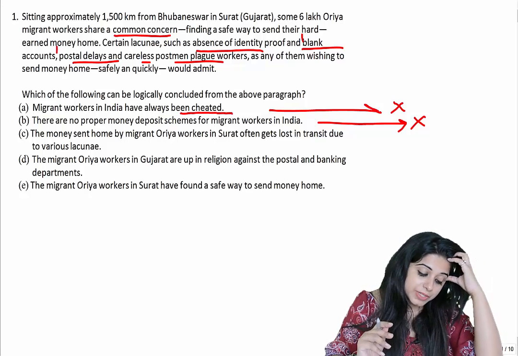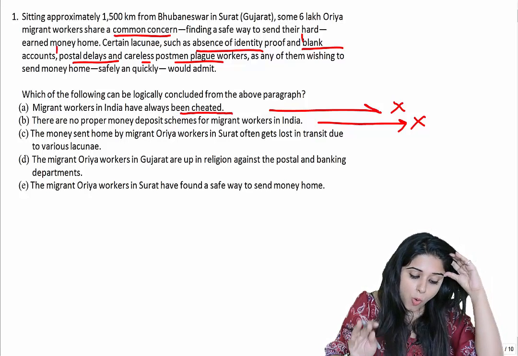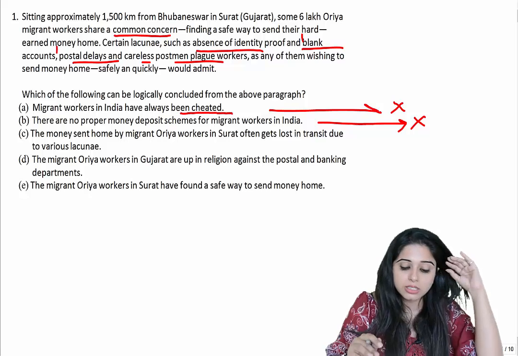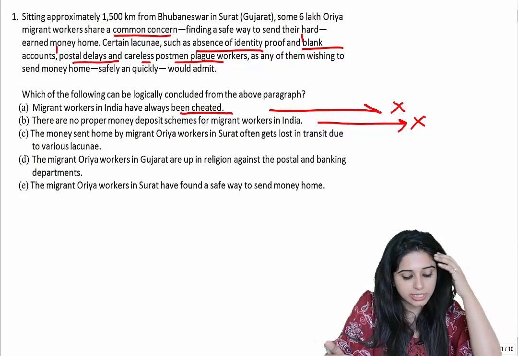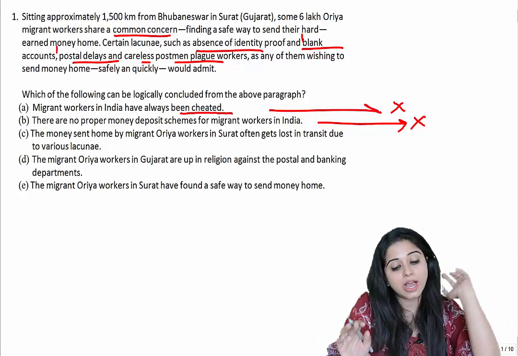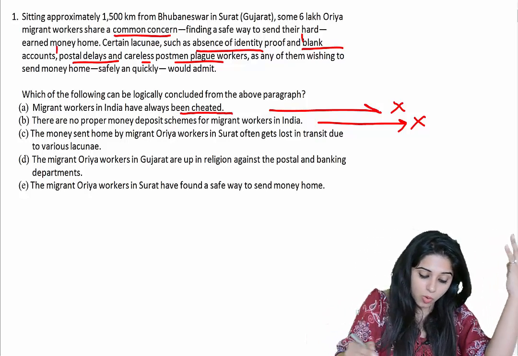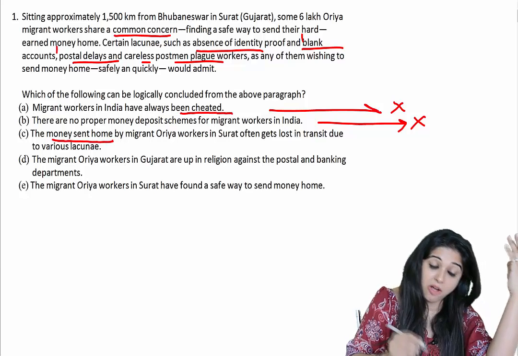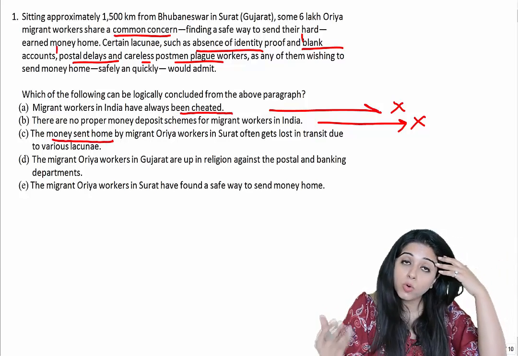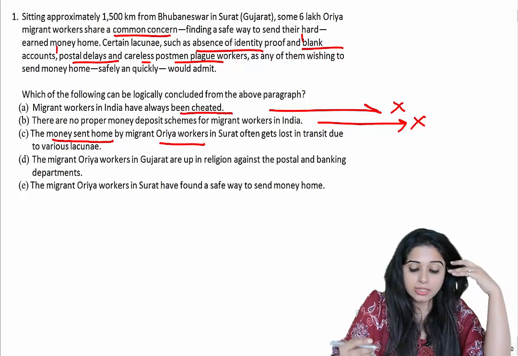Let's look at C. C says, the money sent home by migrant Odia workers in Surat often gets lost in transit due to various lacunae. Now, what was the main agenda? The main agenda was to send money home. Okay, they've covered that. By whom? By Odia workers in Surat.